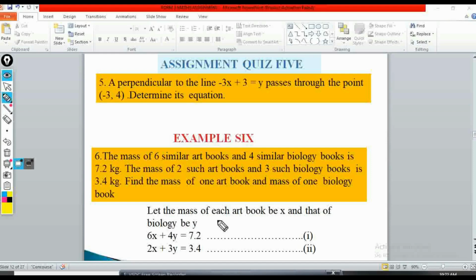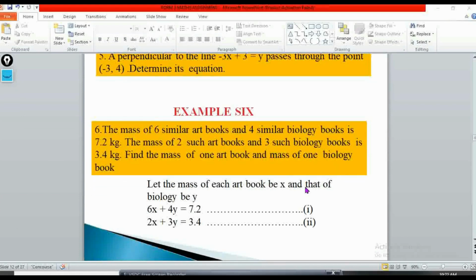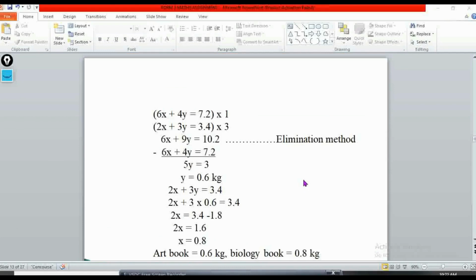So we can say let the mass of each art book be x and the mass of each biology book be y. So 6 art books will be 6x, then 4 biology books will be 4y, giving a total of 7.2 kilograms. Then we also have 2 art books, which is 2x, and 3 biology books, which is 3y, giving a total of 3.4. So we have formed the two equations, and when you form those two equations like that, you earn 1 mark, not that much. Then we can now solve them.